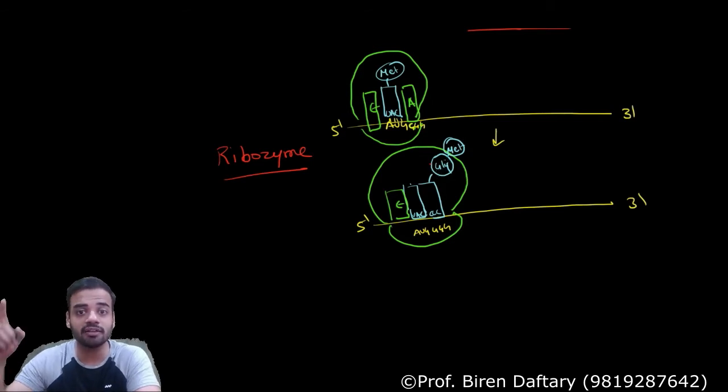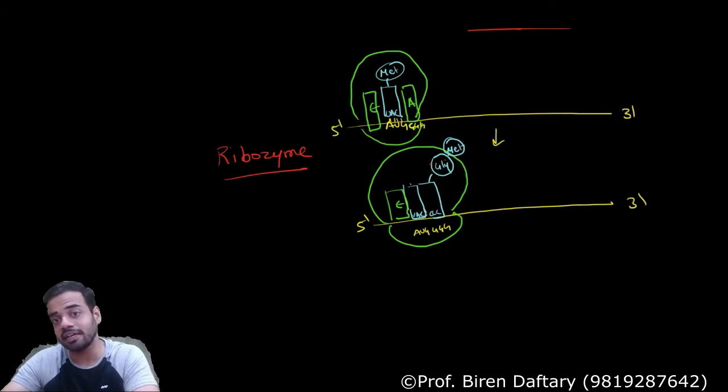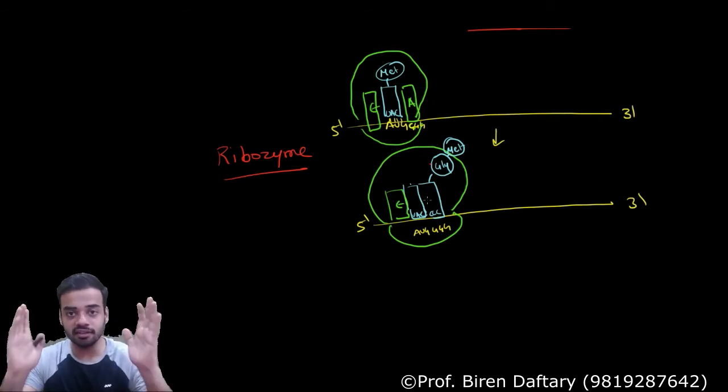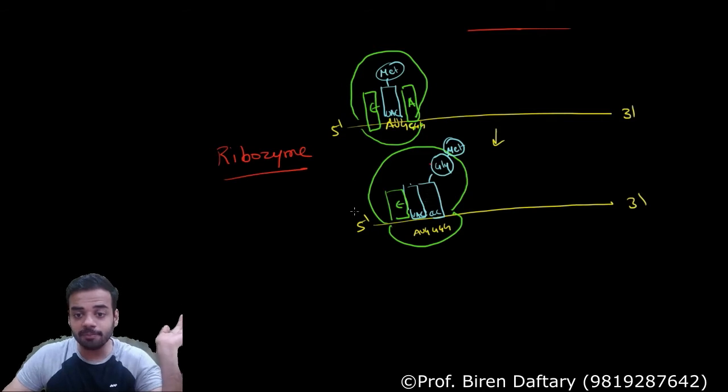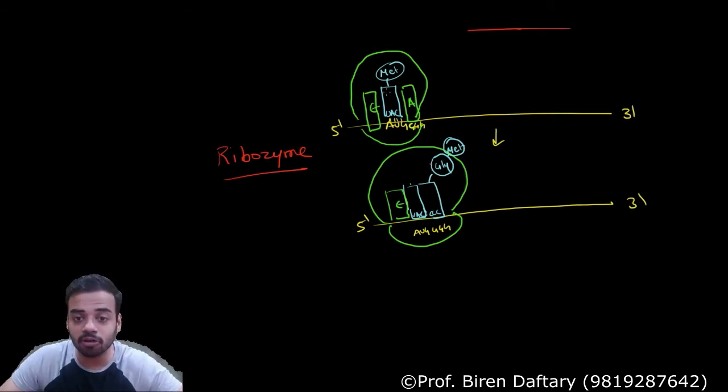Okay, some student had that doubt, how can one tRNA carry two amino acids? That other amino acid is just attached to this. It is not attached to this tRNA directly. Is this clear? Or have you understood up till now? Who is helping in attaching these two amino acids? Ribozyme. Who is helping in breaking the bond between this tRNA and this amino acid? Ribozyme. Now what is the next step?